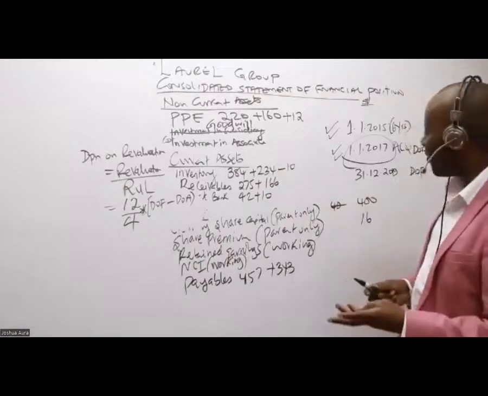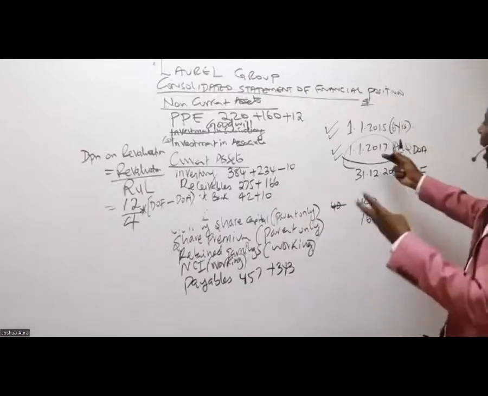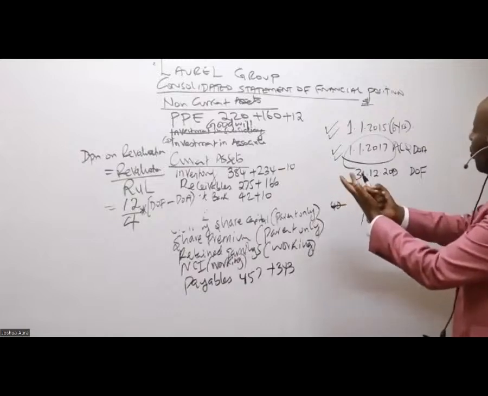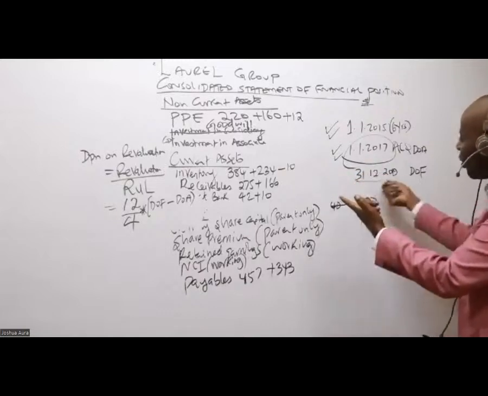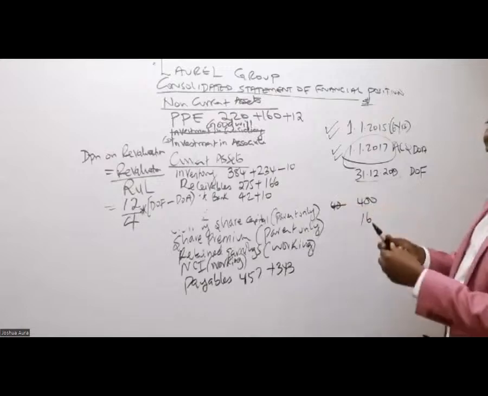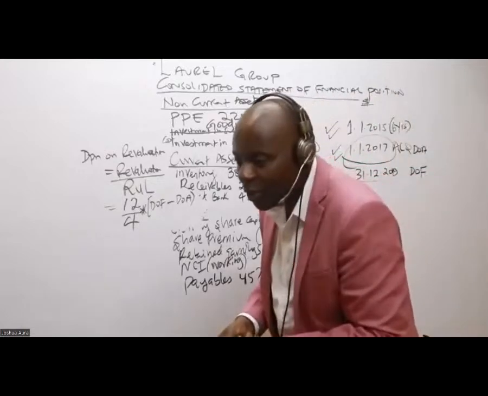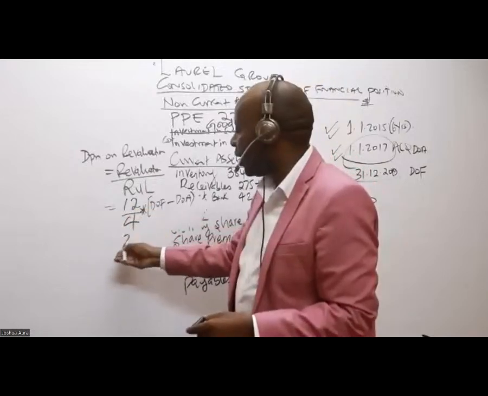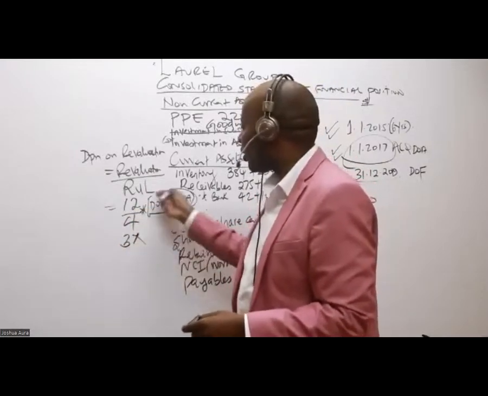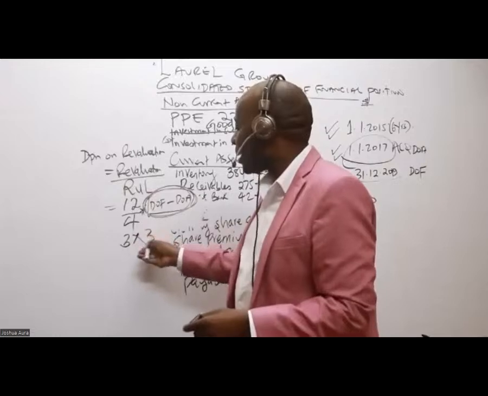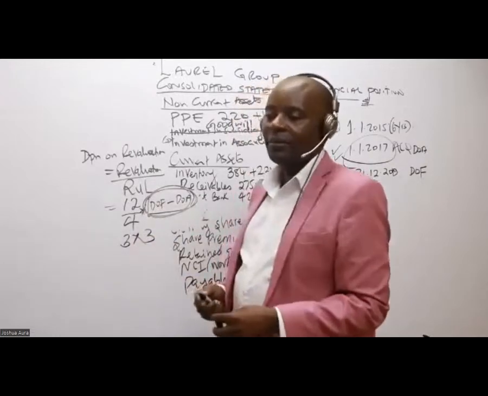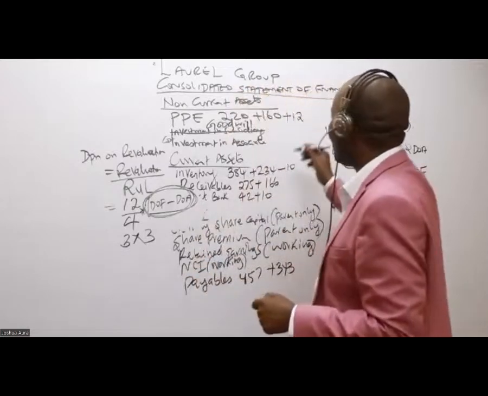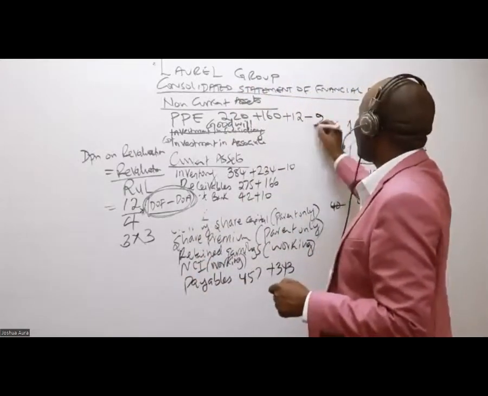It is 3 years, you're right. So in this case, you count the whole of 2017, the whole of 2018, then we have the whole of 2019, because in 2019 we are going to the end. So basically, the total depreciation will be 12 over 4 is 3. Times how many years have you gotten here? 3. So therefore, the total cumulative depreciation is 9.